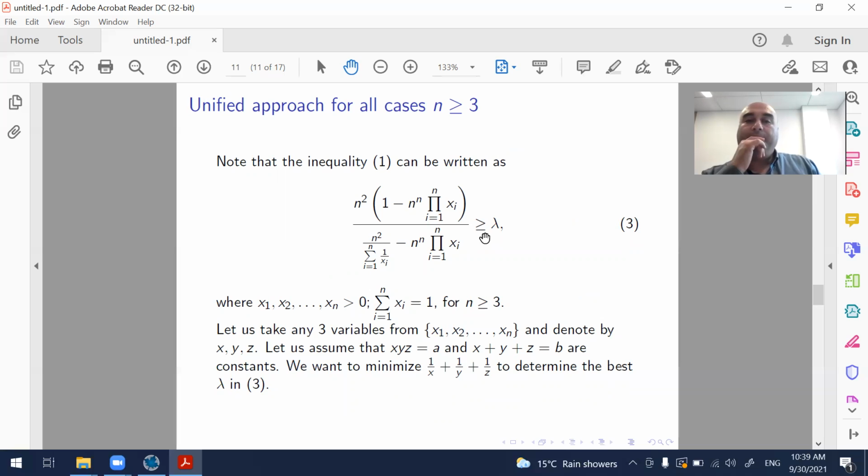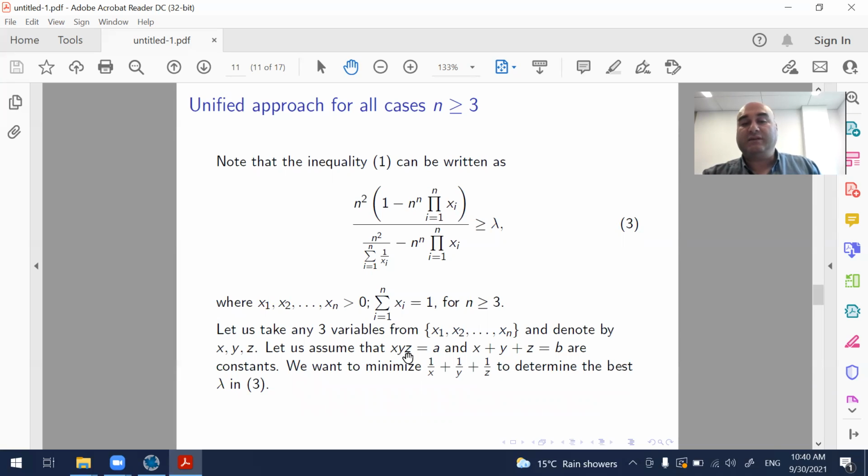Let us now look at all cases n greater than or equal to 3 in a unified way. We can rewrite our inequality in this form. Let us take any 3 variables from the set x1, x2, xn, and denote them by x, y, z.